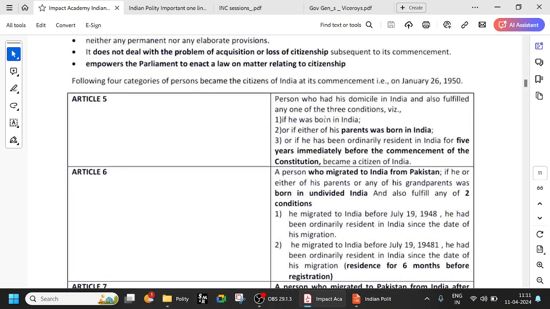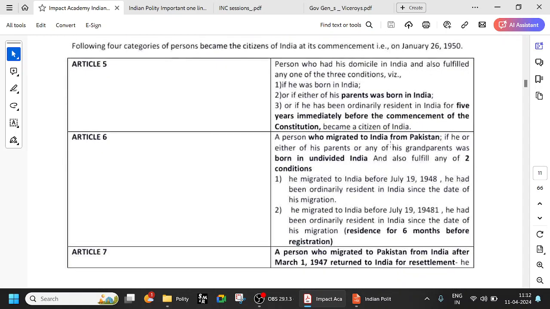If you look at Article 5, the person should be born in India, or one of his parents was born in India, or he has been ordinarily resident in India for 5 years immediately before the commencement of the Constitution. So before 1950, if you have been in India for 5 years, or you are born in India, or your parents are born in India, then you are a citizen of India.